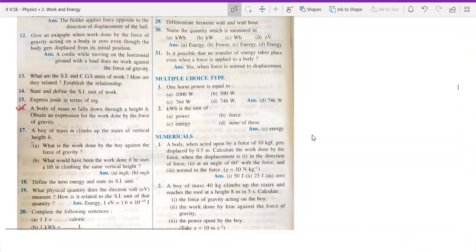In today's class, we are going to start with some doubt solving from Physics Chapter 2, Work, Energy and Power, Exercise 2A. So the first doubt which has been asked to me from Exercise 2A is question number 16. A body of mass m falls down through a height h. Obtain an expression for work done by the force of gravity.